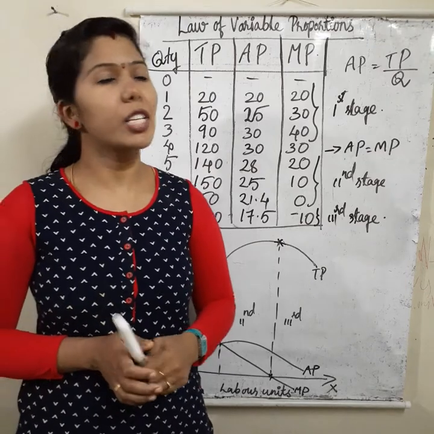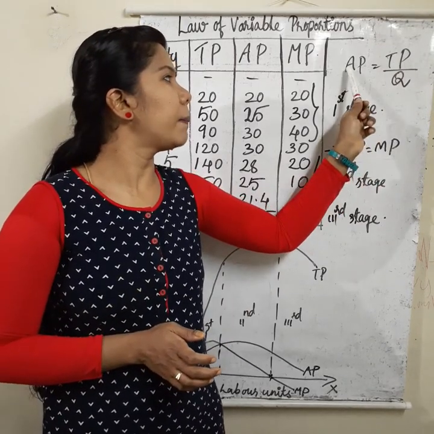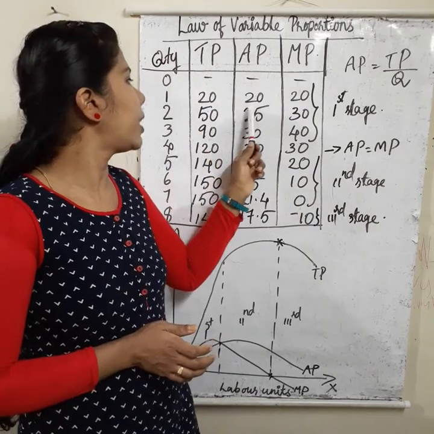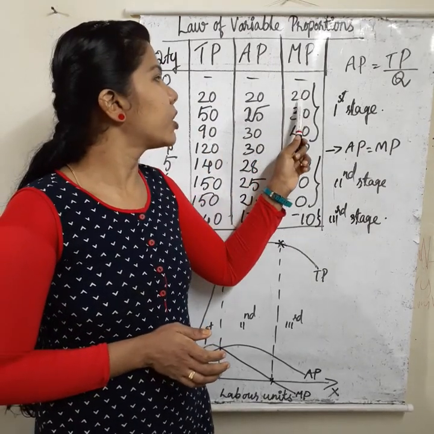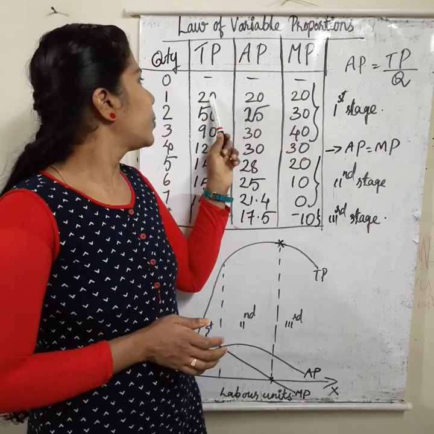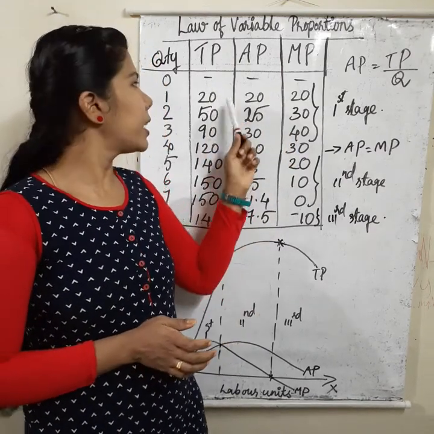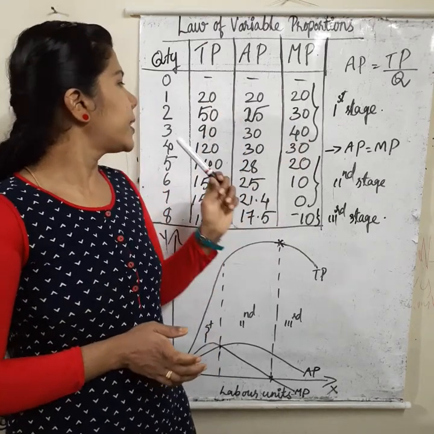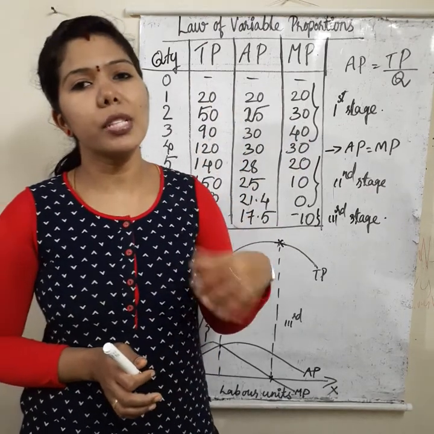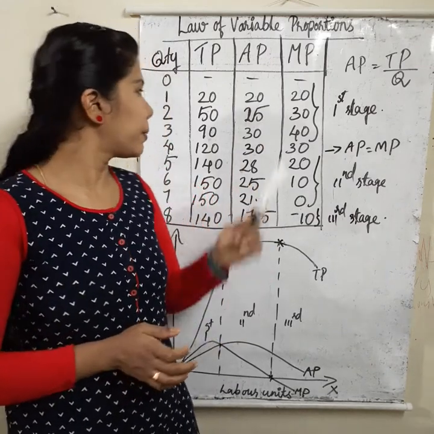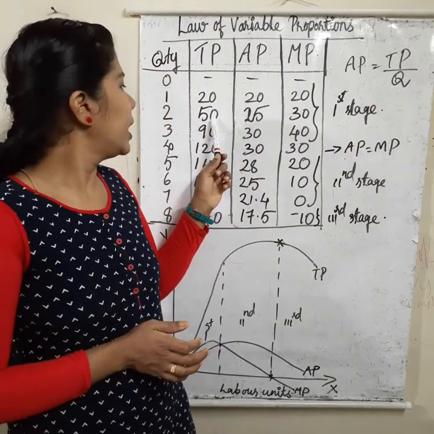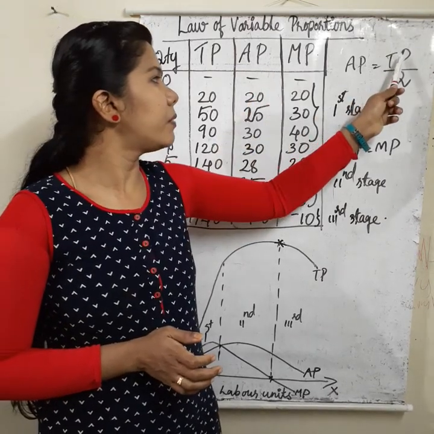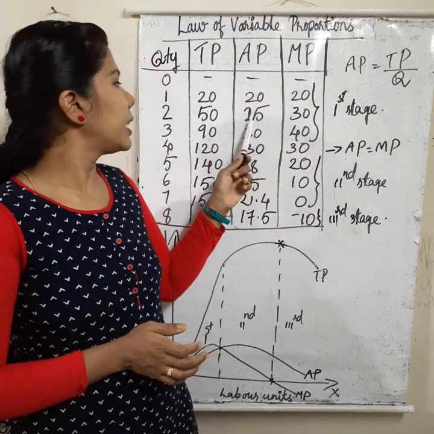How will we get average product? AP is equal to TP divided by Q. 20 divided by 1 is 20. Then how will we get marginal product? It is 20 minus the previous stage of production, 20 minus 0, 20. In the next row, the producer used 2 units of labor. Total product is 50. To get AP, we divide TP by Q: 50 divided by 2 is 25.